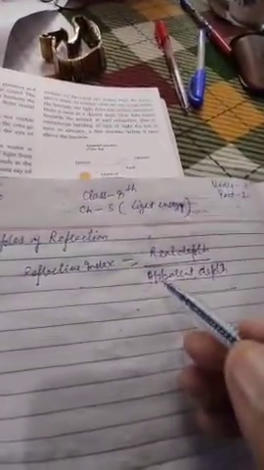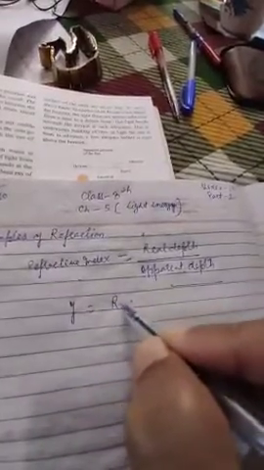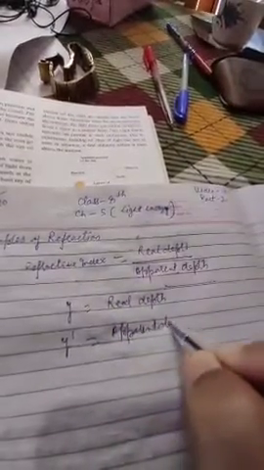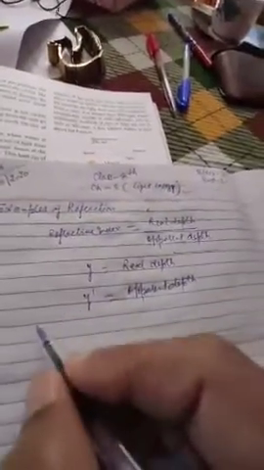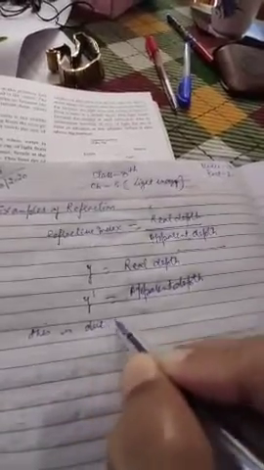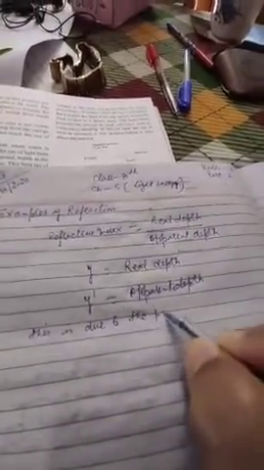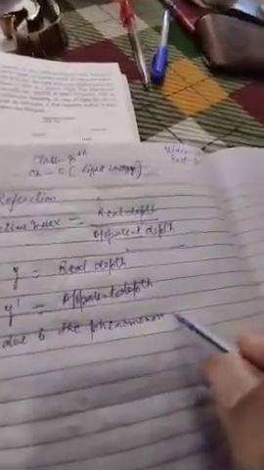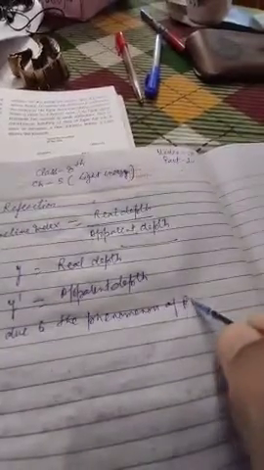So in this case, y is the real depth and y dash is the apparent depth, and this is due to the phenomena of refraction of light.